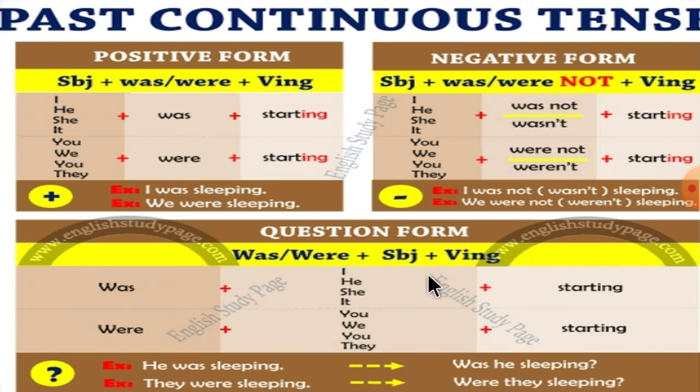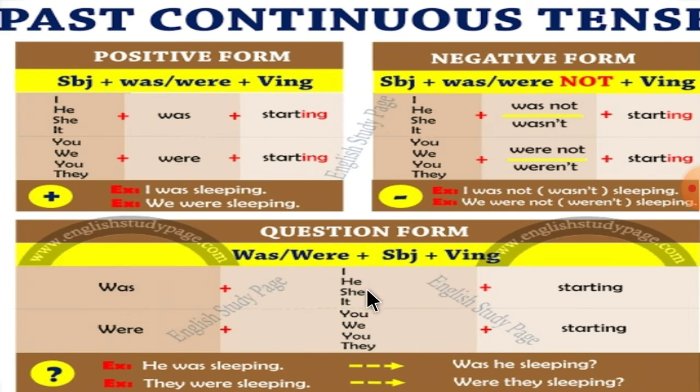Now let's see how to make questions. So was or were come first, subject goes in the middle, and at last verb with ing at the end of the sentence, then a question mark. So let's see.